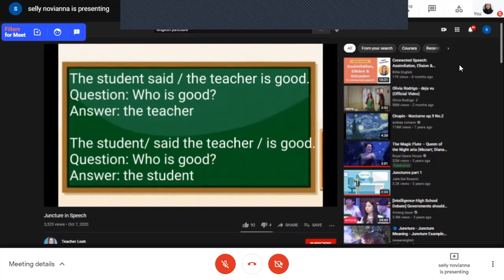If the question is who is good, the answer is the student. In this sentence, the teacher is the one talking about the student who is good. In single bar juncture, it helps us know the meaning of the sentence. A change of place or position of juncture in the sentence means a change of meaning in the sentence.